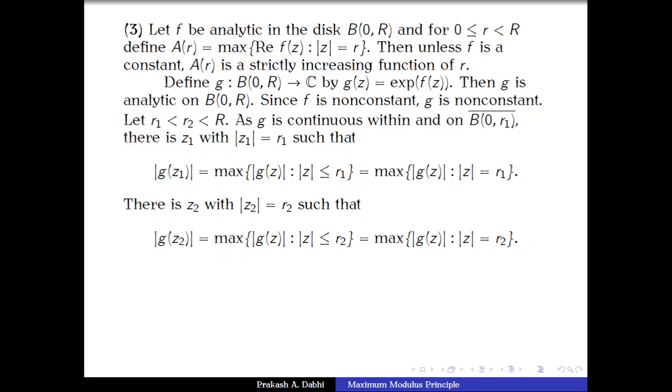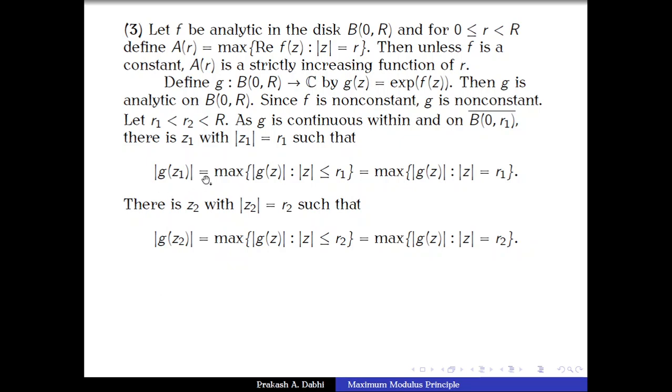Now obviously the closure of B(0,r1) is a subset of the closure of B(0,r2), therefore the modulus of g(z1) is less than or equal to the modulus of g(z2). Can they be equal? No. Why? Because this function g is analytic on B(0,R) and g is non-constant, so we are not going to get any point from the interior where modulus of g is maximum.